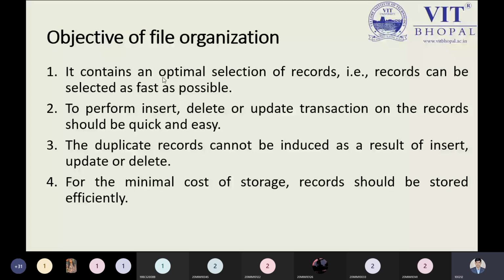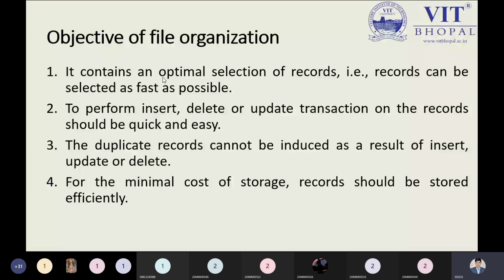The objective of file organization is an optimal selection of the records, so that records can be selected as fast as possible. If we are storing the information in terms of records or the database, we have to decide which optimal selection of the record to pick for storing the information, depending on the algorithm. The algorithm used by the operating system for storage purposes is the internal part of the operating system.